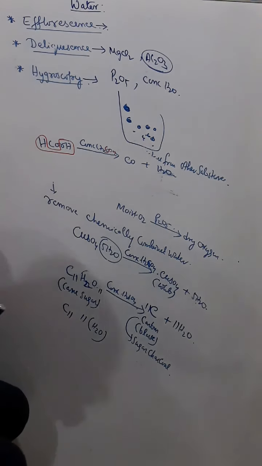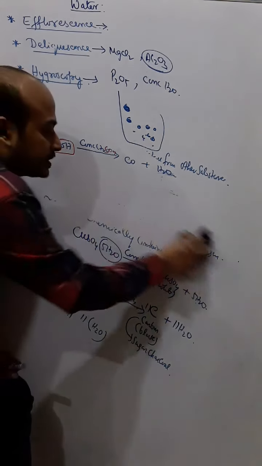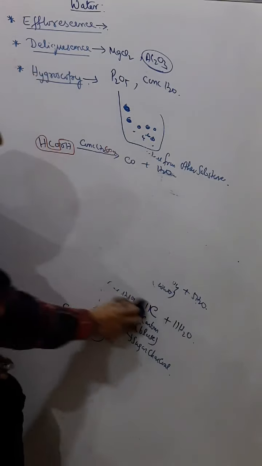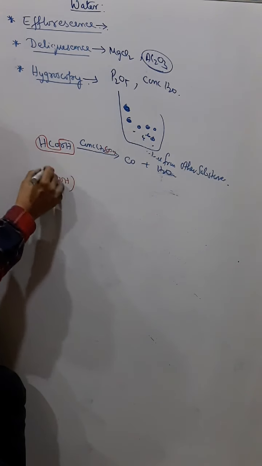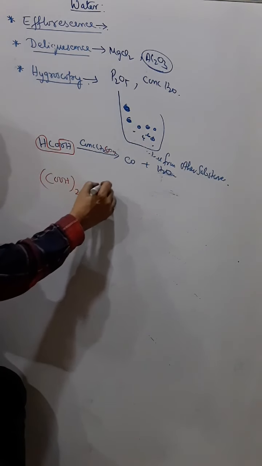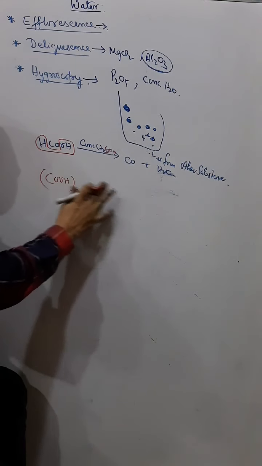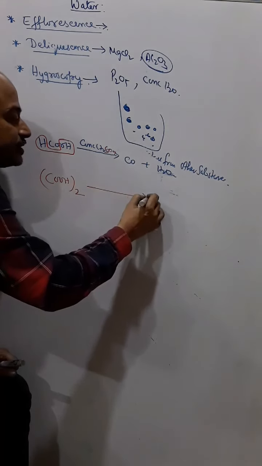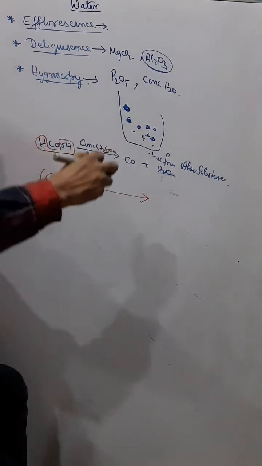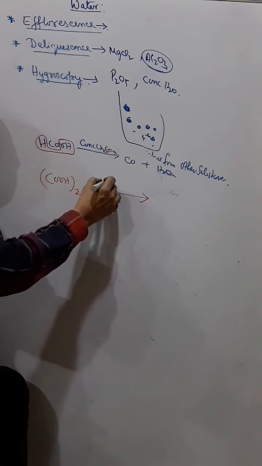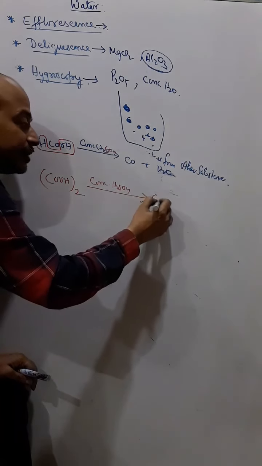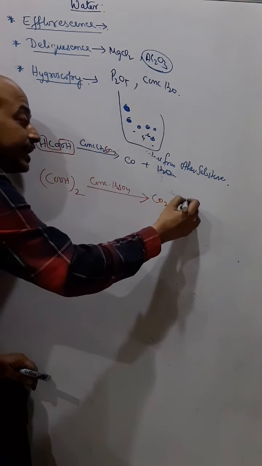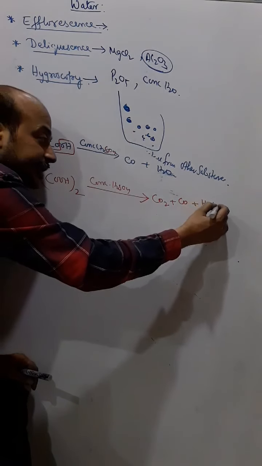I'll give you another example which is not given in your book, but you can understand. This is (COOH)2, plus, not plus, because actually it's not reacting, it is just absorbing. So we write concentrated above the arrow. What will you get? You will get carbon dioxide, carbon monoxide, and water.